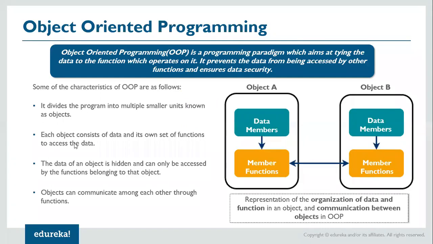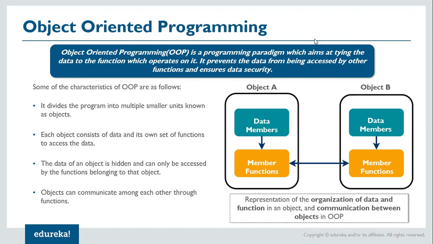So coming back, some of the characteristics of OOPS are as follows. It divides the program into multiple smaller units known as objects. So we have covered classes and objects in different modules in detail. So in this particular discussion, when we create a class, from class we can create objects. So that way it helps us to divide the program into smaller units which are actually objects. Then each object consists of data and its own set of functions to access the data.